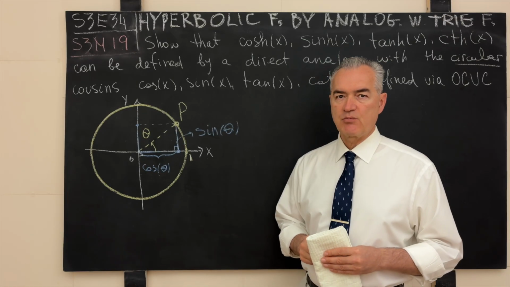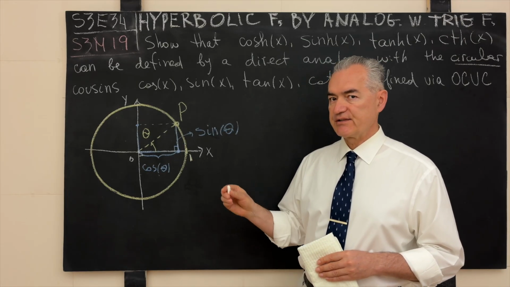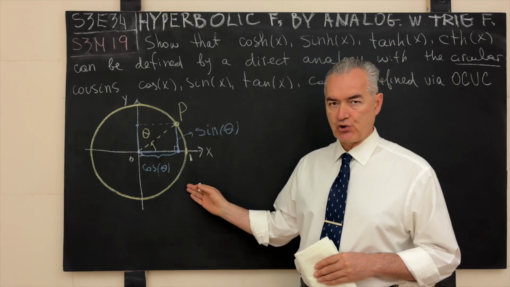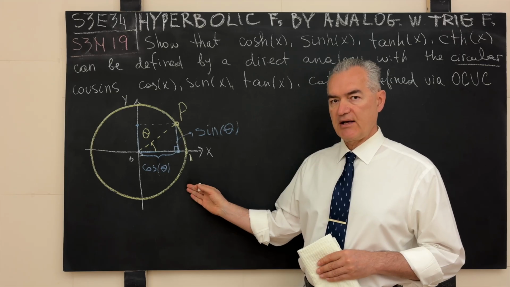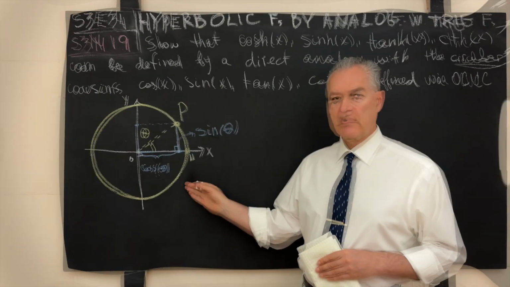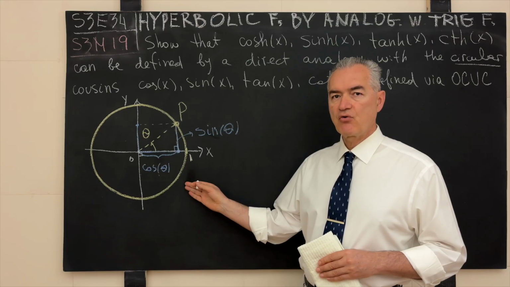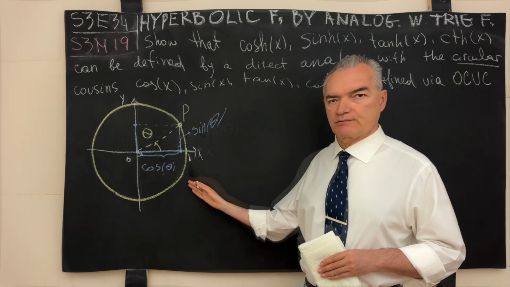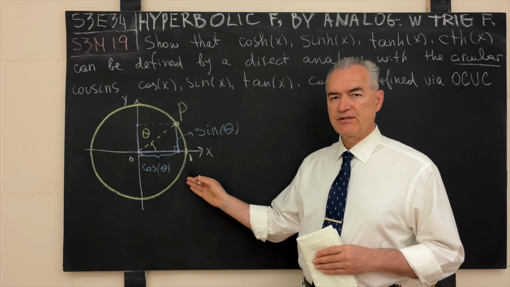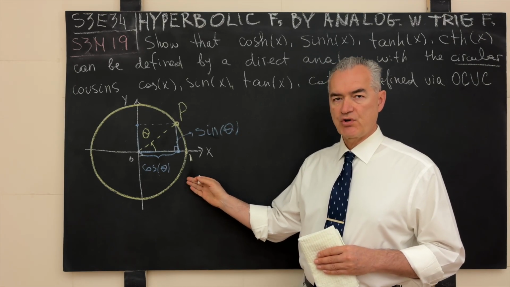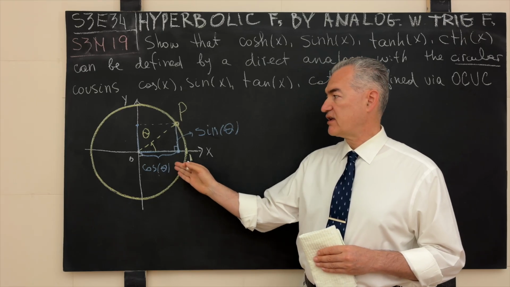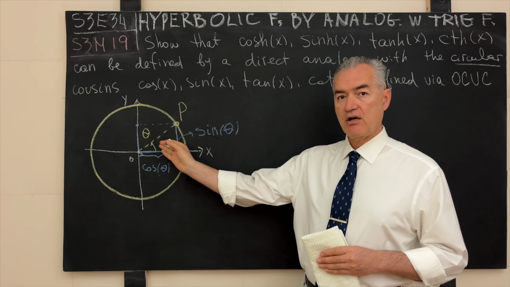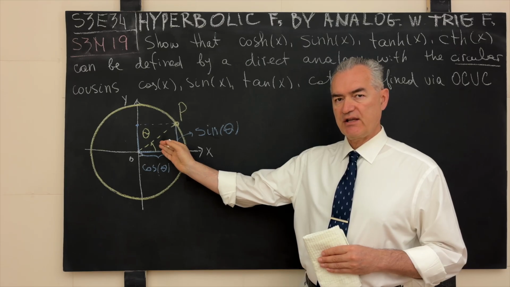One way to solve the mathematical problem S3E34 is to begin with the classical definition of the four popular circular functions using the origin-centered unit circle shown on the left side of your screen over here. The second hint is the following: what is the length of the radius of the origin-centered unit circle? And the third and the final hint is the following: if the length of the radius of the origin-centered unit circle is what it is, then what one tactically advantageous interpretation of the angle theta, that is the argument to all four trigonometric functions at hand, is.